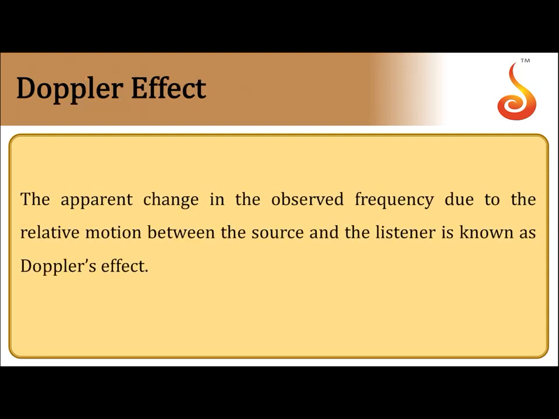Now coming to the Doppler effect. The Doppler effect is the apparent change in the frequency of the sound heard due to relative motion between the source and the listener.